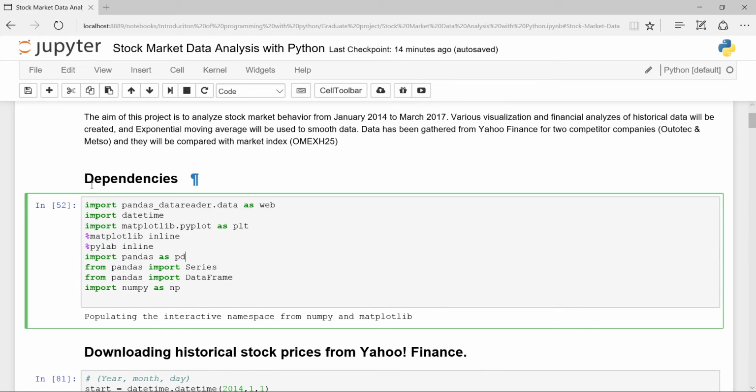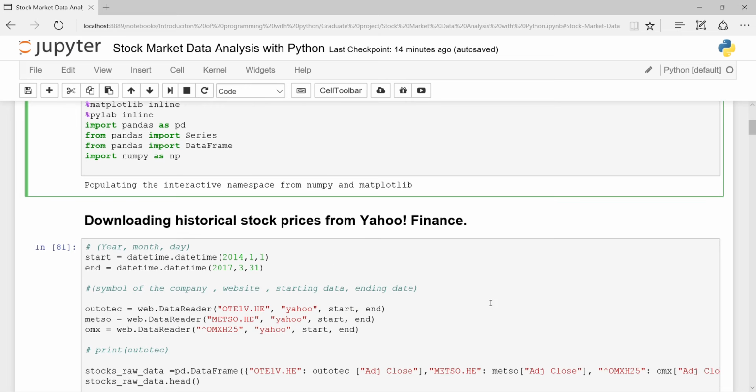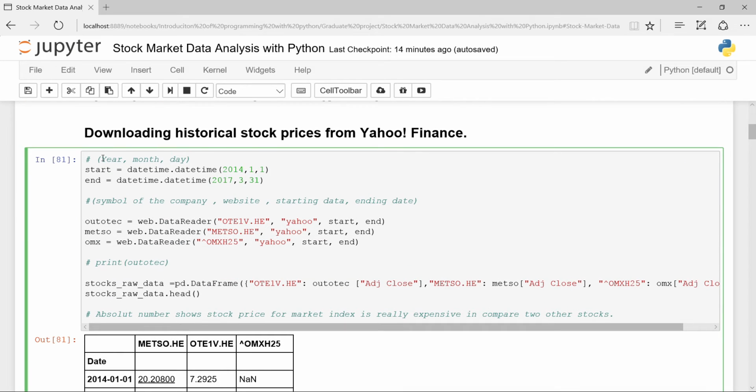First of all, I'm going to import all the dependencies that I'm going to use, like pandas, data reader, datetime, matplotlib, and NumPy. Then I start to download my historical data from Yahoo Finance.